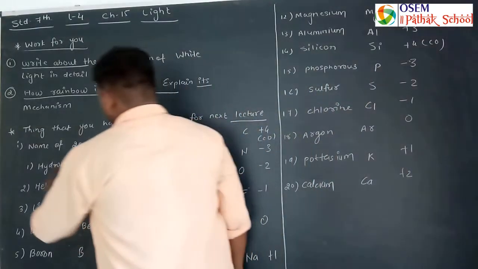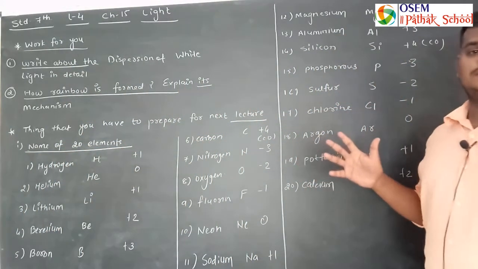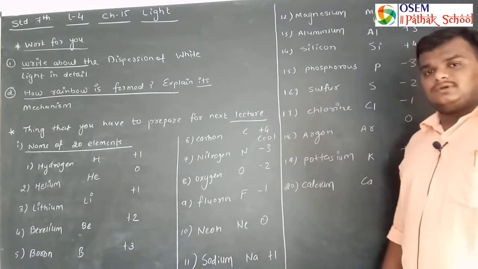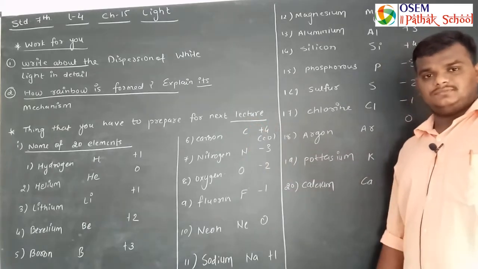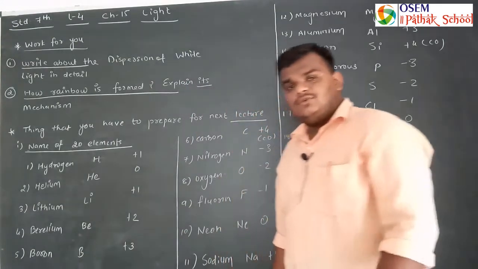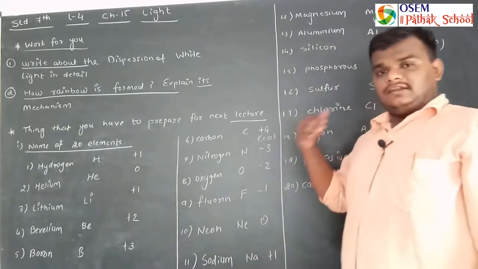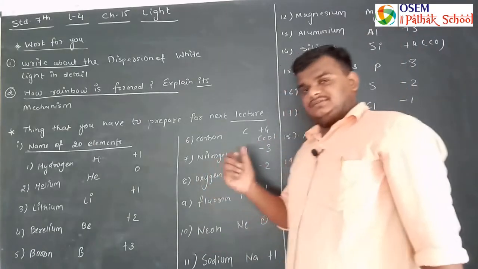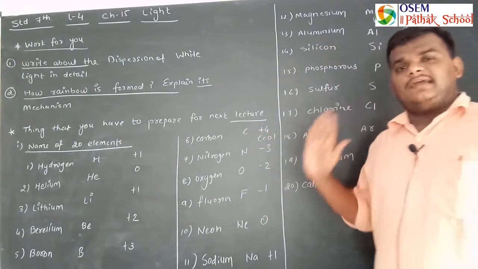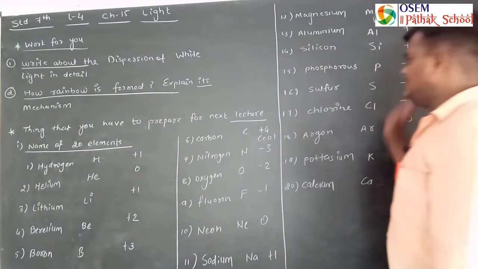First thing is the names of 20 elements, and this is compulsory to do in your workbook. So the names of 20 elements you have to complete in your workbook and in your mind, because in the next lecture we are going to learn about chemistry. In that chapter we will deal with chemical reactions, and in chemical reactions these are necessary.